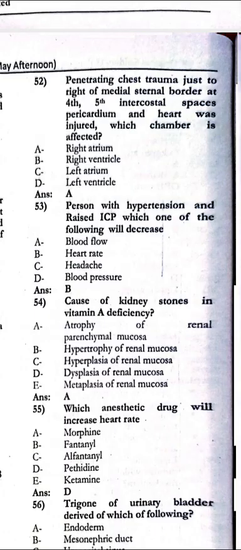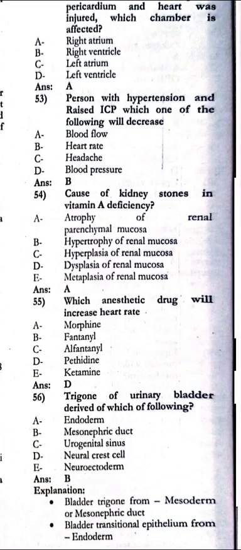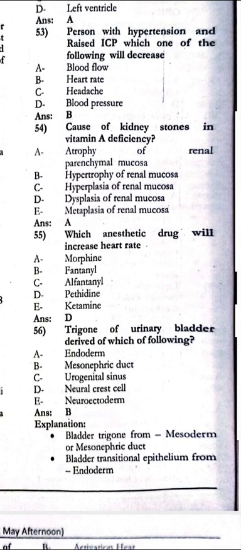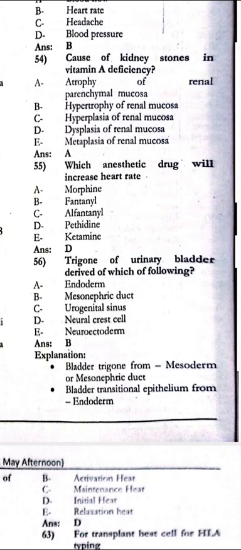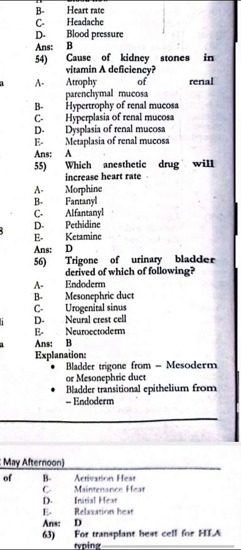Cause of kidney stones in the vitamin A deficiency: the atrophy of the renal parenchymal mucosa. Which anesthetic drug will increase the heart rate? That is the pethidine, will increase the heart rate. Next, the trigone of urinary bladder is derived from which of the following? There is a mesonephric duct.